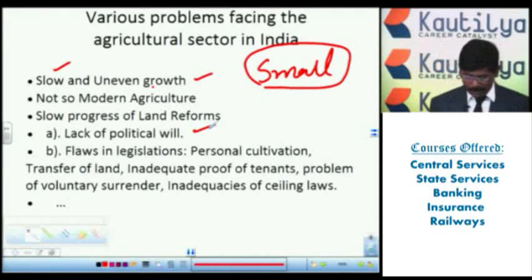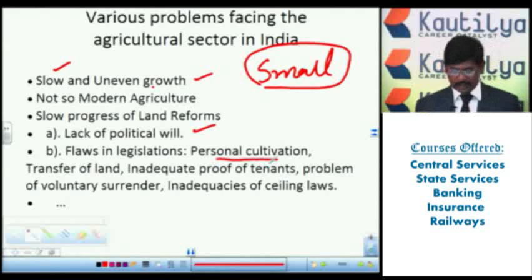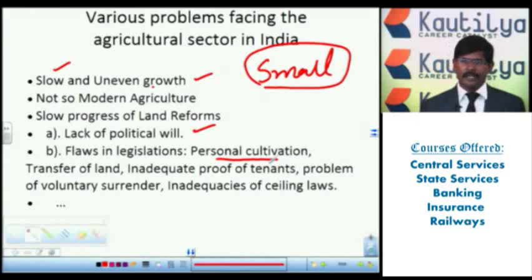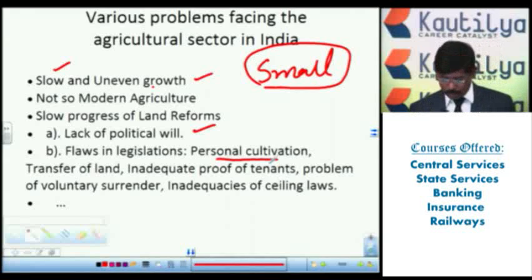The next one, flaws in legislation and personal cultivation. There are some faults in the legislation. When the government starts a program, we are unable to avail whether it is being fulfilled or not. Also, on paper the land may be under the control of the tenants, but who are the real cultivators? The maximum number of people in India cultivate the land only for personal cultivation, what they require for their house, and they do not give concentration to anything else.